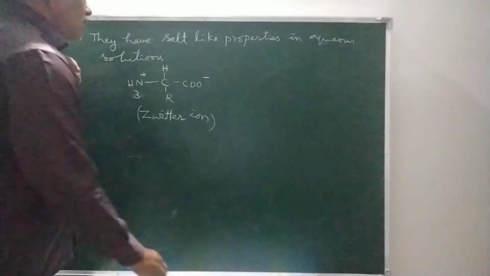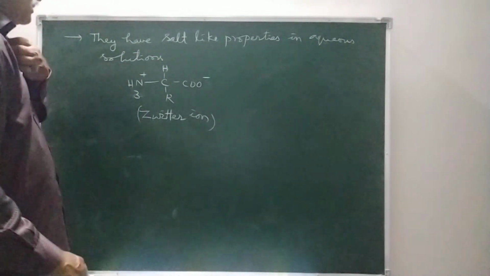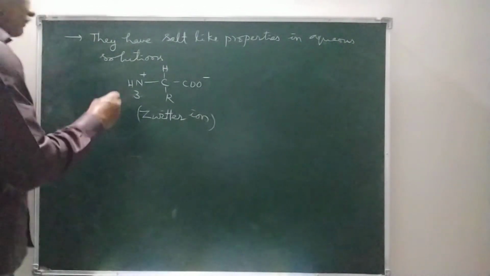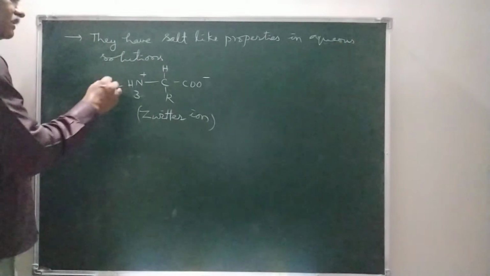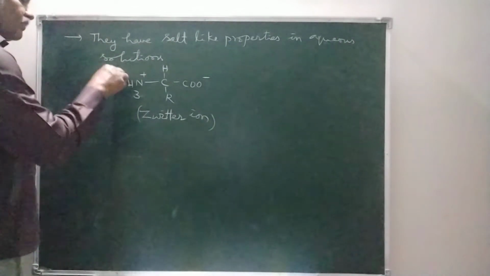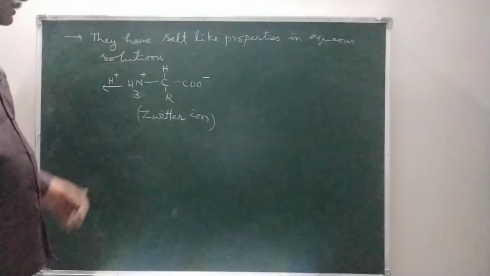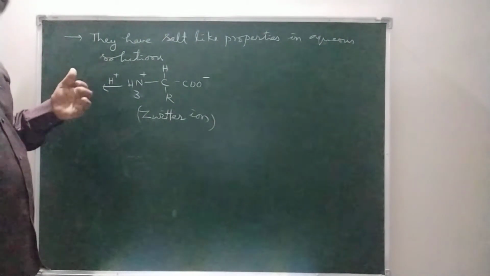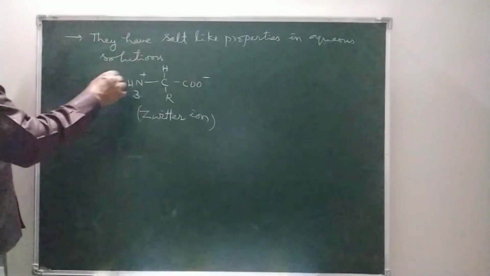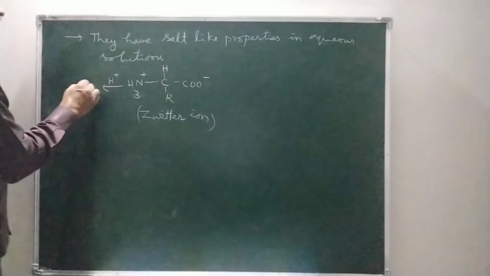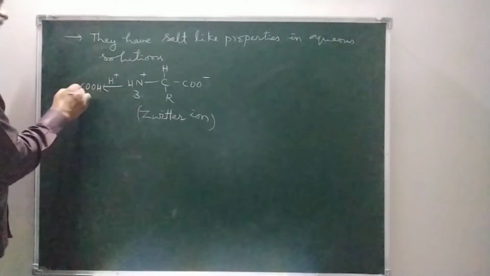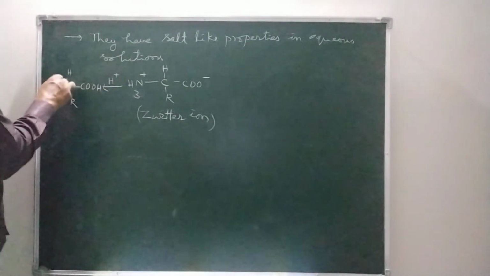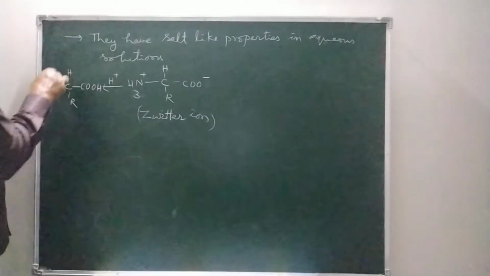If these Zwitter ions are placed in acidic solution, what happens? It will have cationic nature. Why? The H plus ions combine with the COO minus to give COOH, CHR, NH3 plus.